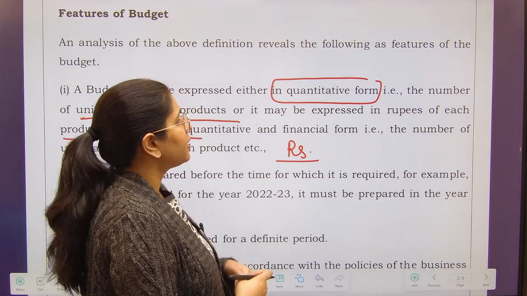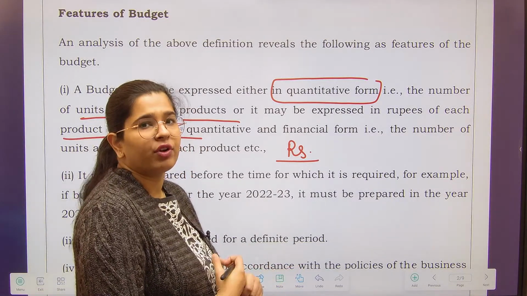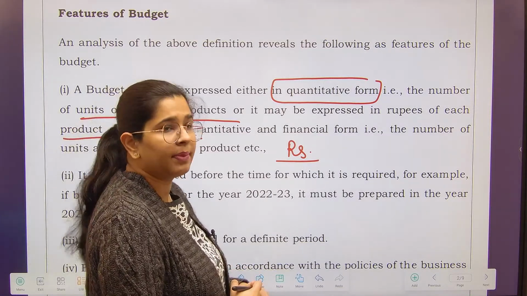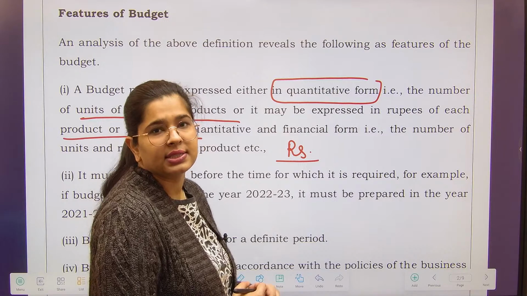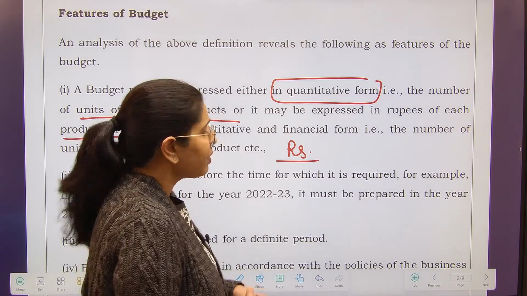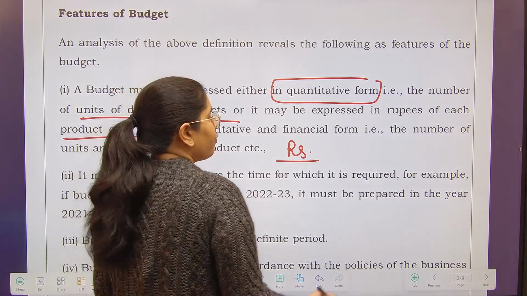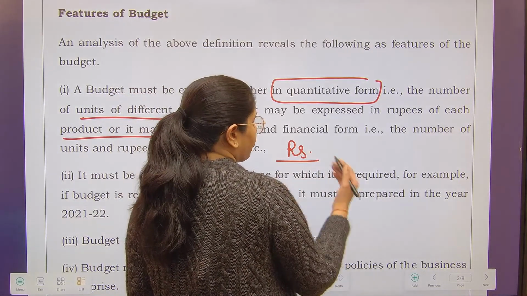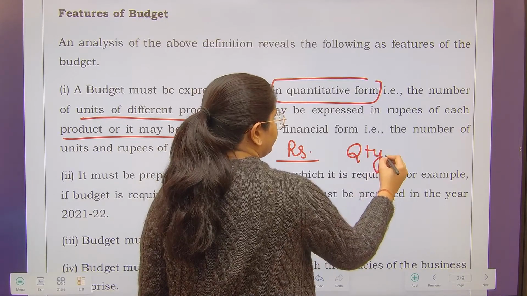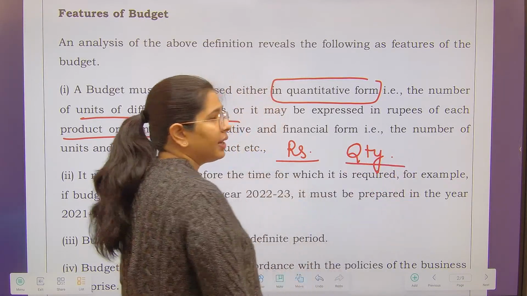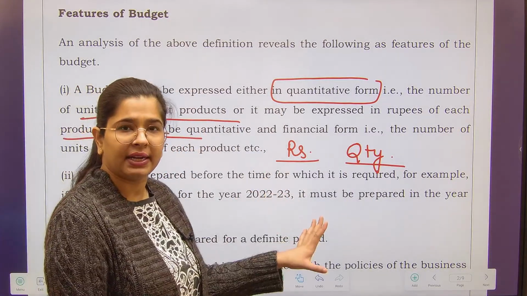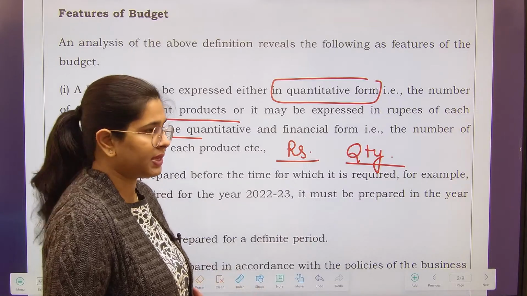Why? Because sometimes we have not seen it. In tomorrow's class, when I'll be discussing the practical part of it, I'm going to discuss how a budget looks in different kinds of formats. So here, any kind of budget is depicted in terms of rupees or in terms of quantity, right? So these are the two perspectives through which your budget is represented.